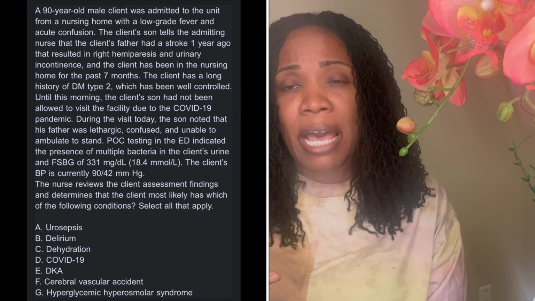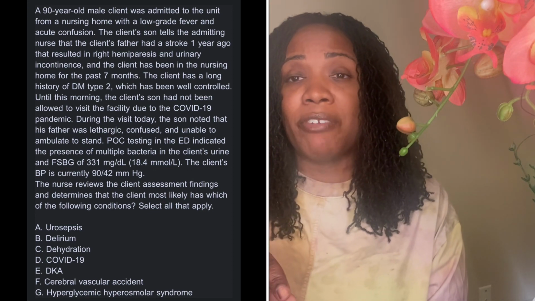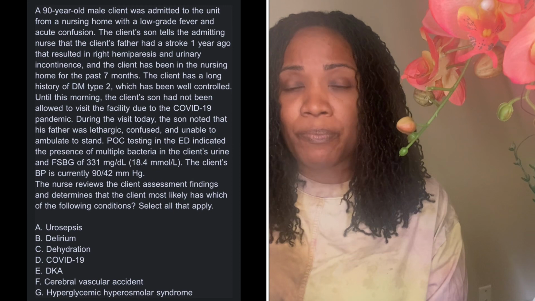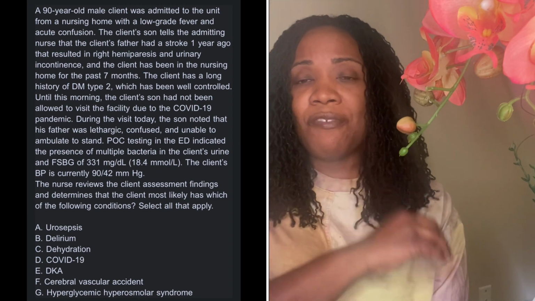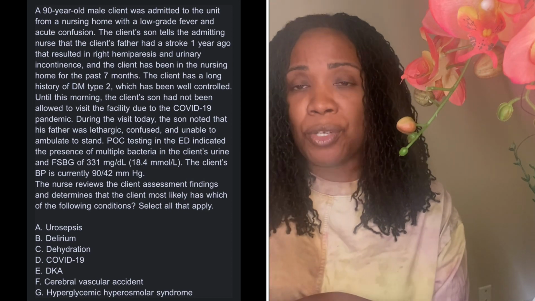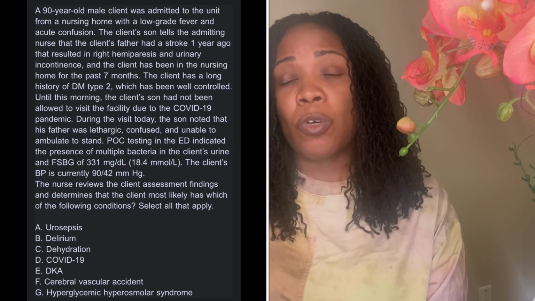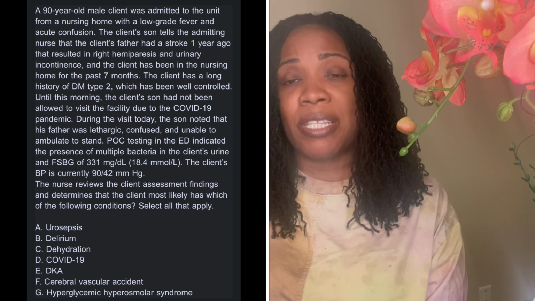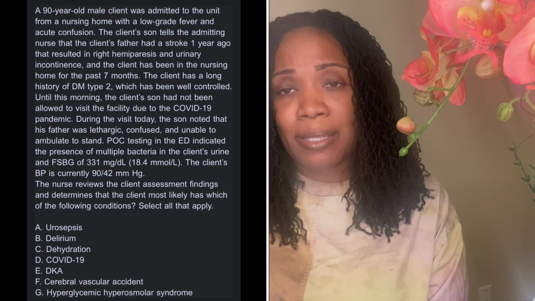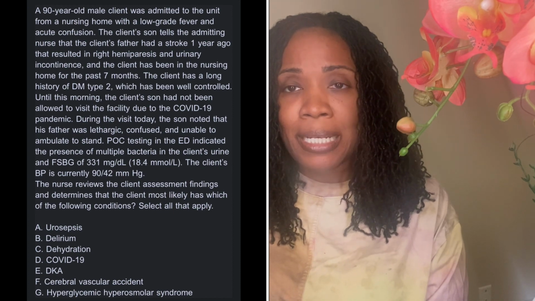They will have urinary incontinence, and with having urinary incontinence, you should know that that increases your risk of UTIs. Delirium comes with infection. Acute confusion. Delirium is acute. Delirium can be resolved once we treat the problem, once we treat the infection. If your patient has urosepsis, it will be expected that your patient has delirium.